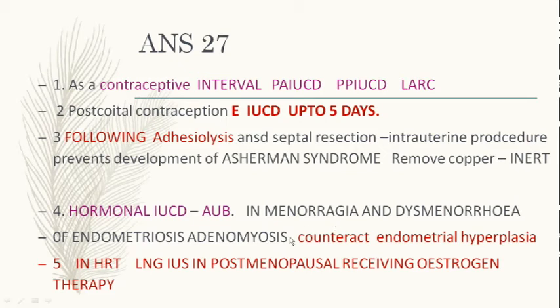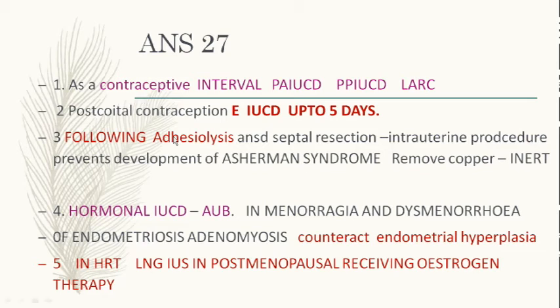Another important use is for copper IUCD, in which you remove the copper and make it inert, when you are dealing with Asherman syndrome. Asherman syndrome is a condition where there are a lot of adhesions between the anterior wall and the posterior wall of the uterus, and what you do is adhesiolysis.